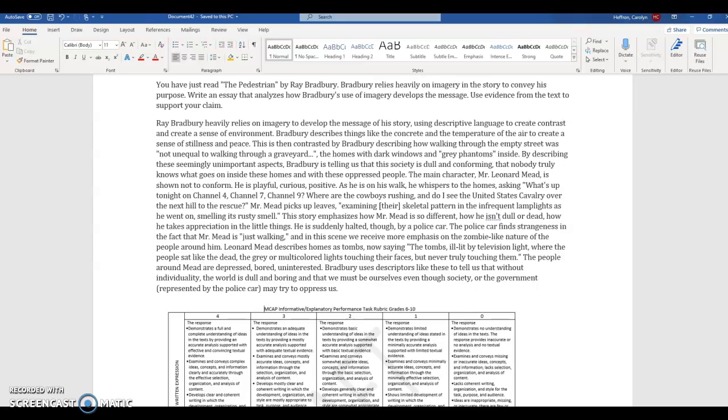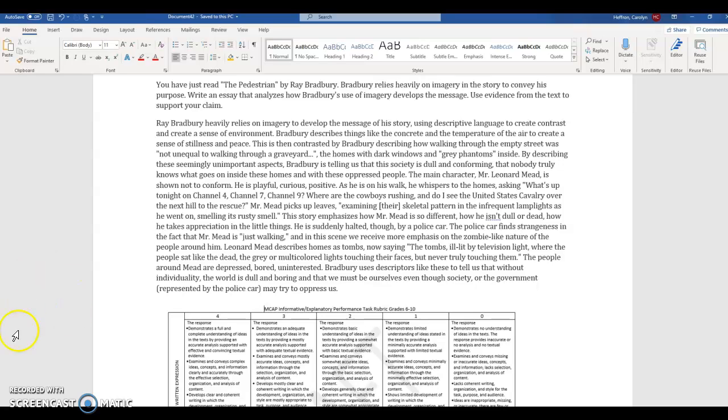Okay, so this is an example of an LAT, and a lot of you asked me to go through the process of how I grade this. This is very similar to lots of the ones that I saw. So I put the prompt up here. Remember, for the prompt, we're looking at how imagery connects to purpose. The purpose is the message. So we're looking to see how this writer is telling me about Bradbury's use of imagery and making sure they connect that imagery to the message.